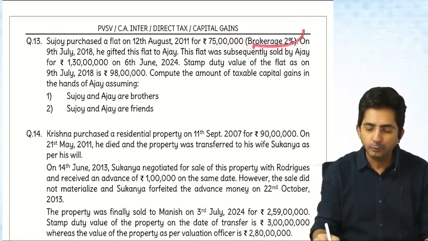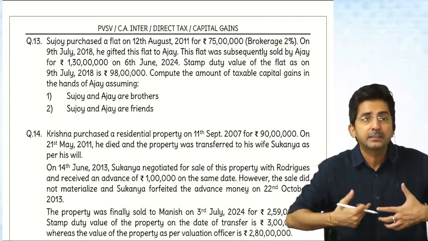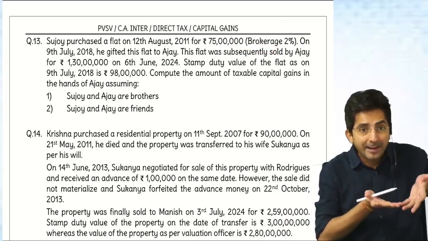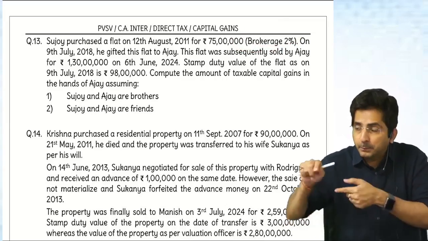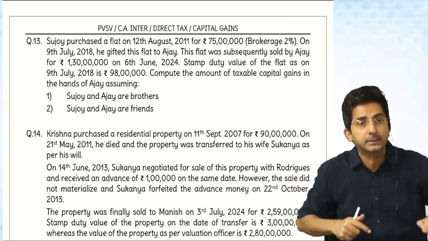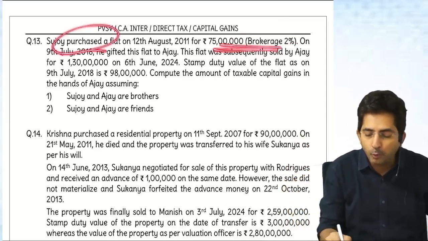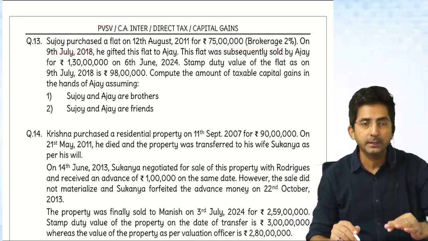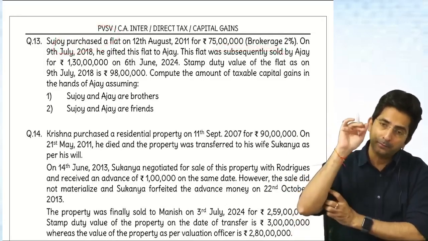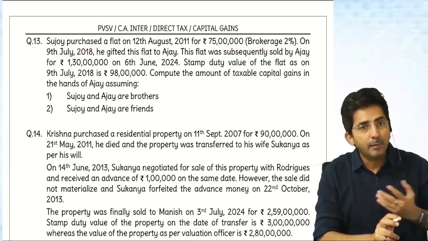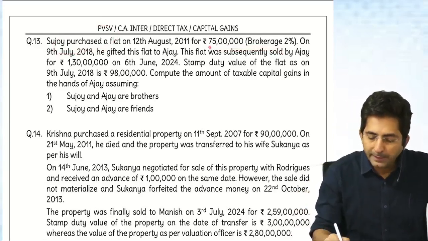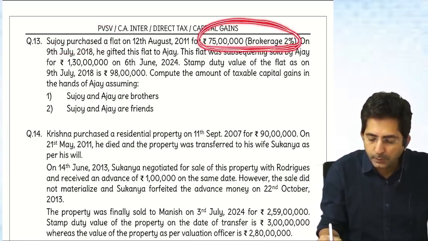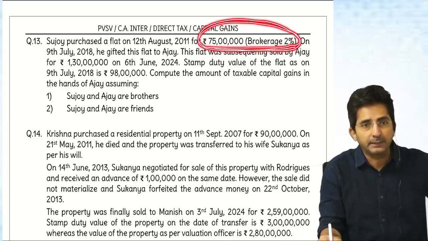See, generally on hearing brokerage, your immediate instinct is transfer expense. But transfer expense is when you pay brokerage on transfer, at the time of sale. Here, this is while purchasing that you paid the brokerage. Add it to the cost. If brokerage is incurred at the time of sale, then transfer expense. But this is at the time of purchase, so add to the cost. So my effective cost is what? 75 lakhs plus 2%, it comes to 76 lakh 50,000.